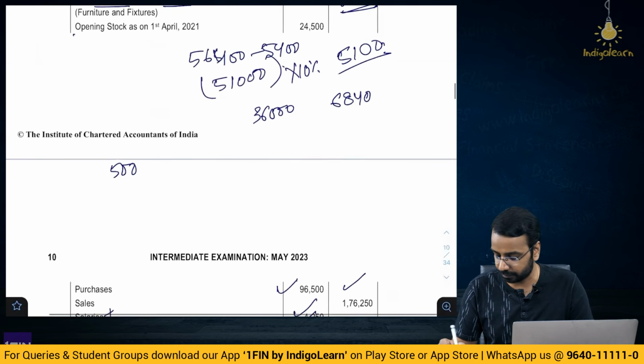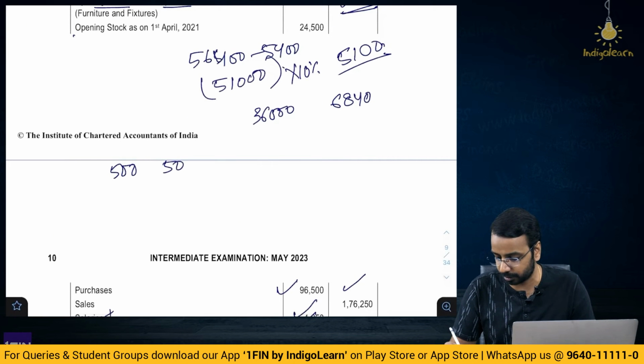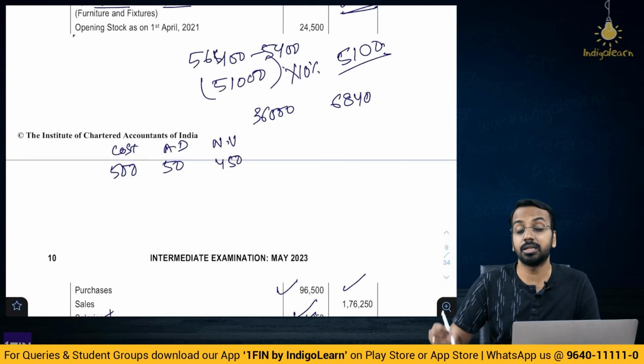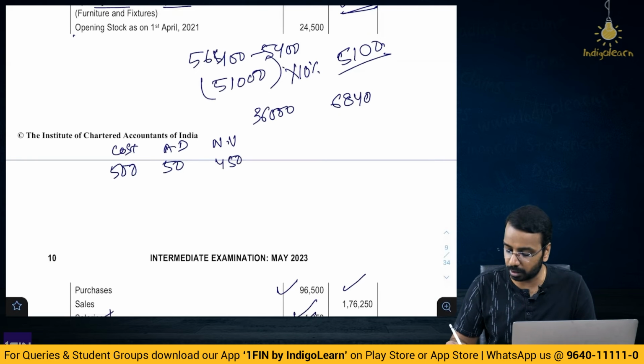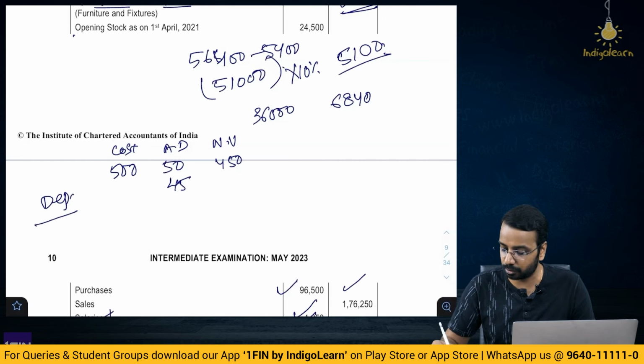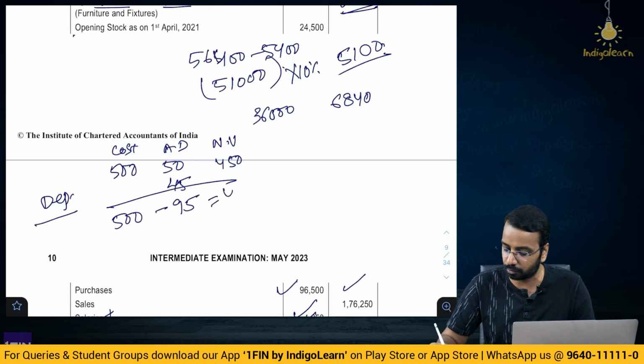So, item costing 500 and having depreciation of 50, cost, accumulated depreciation, net value 450. This is sold on 31st March of year 22, means what? Another depreciation. So, this is 450, then depreciation of 45 will be provided, right. So, now it will be 500 minus 95, that is equal to 405.